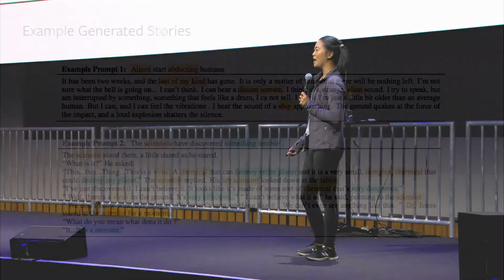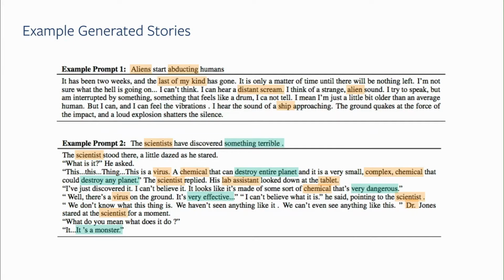I'll show some example stories that we've generated here. In the first one, the model is tasked with writing a story about aliens that have abducted humans. It generates text like, the last of my kind is gone and there's a ship coming, and you hear a distant scream. And in the second one, we have scientists that have discovered something terrible. The model is able to associate the word scientist with things like chemicals, viruses, and doctors. And for the something terrible part, we've discovered some chemicals that may destroy planets or are monsters, and they're super dangerous. So the stories are pretty fun to look at.